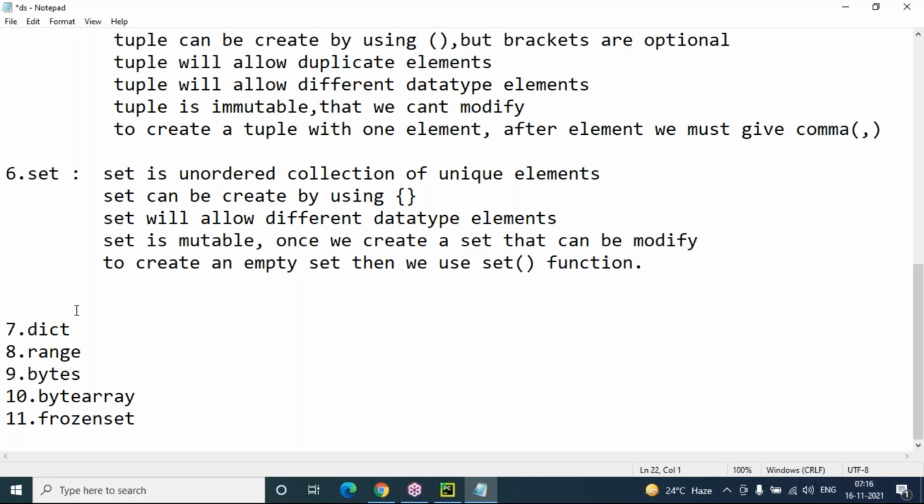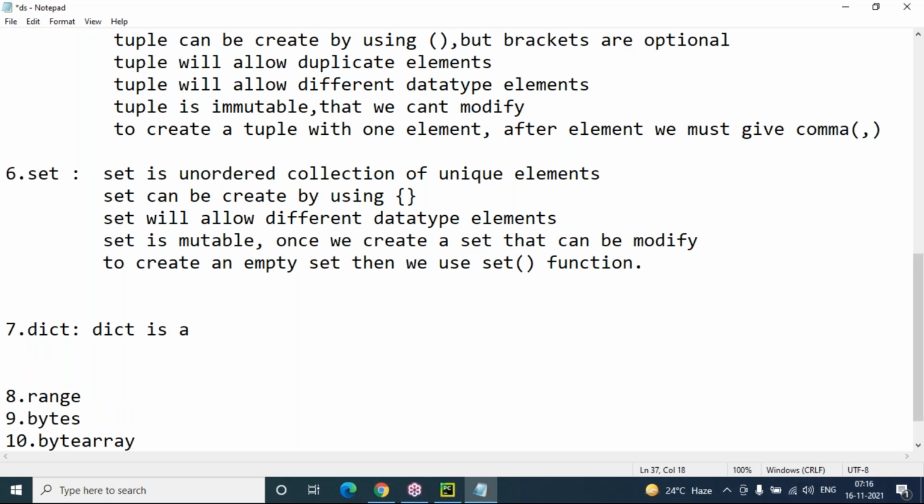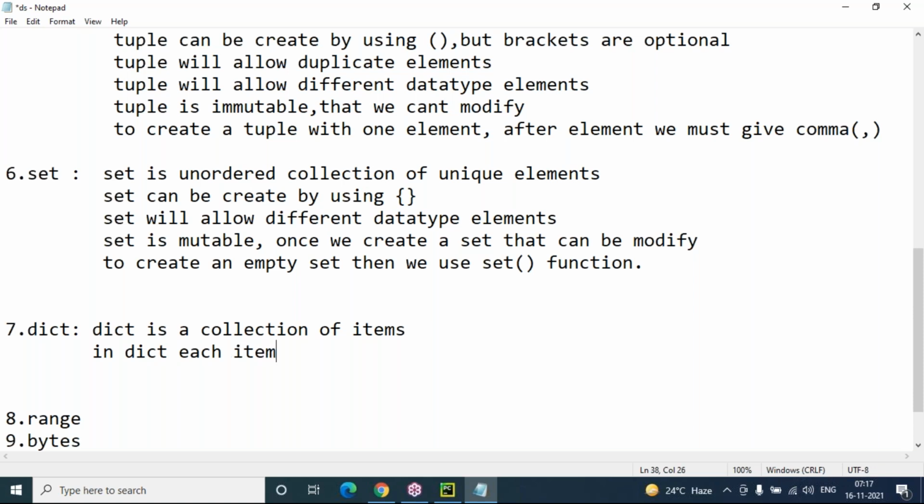Now coming to the dictionary, dict, which is considered a dictionary in Python. What is a dictionary? A dictionary is a collection of items, and in a dictionary each item contains a key and value pair.